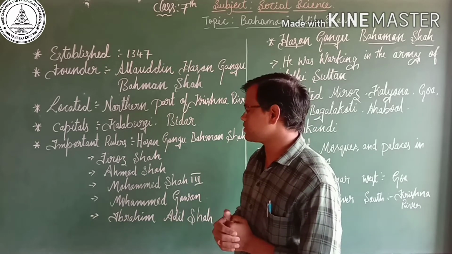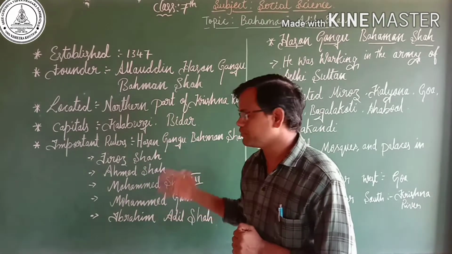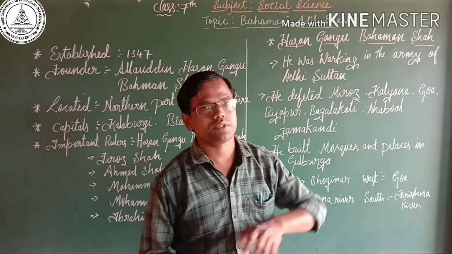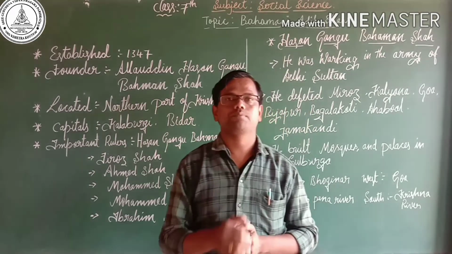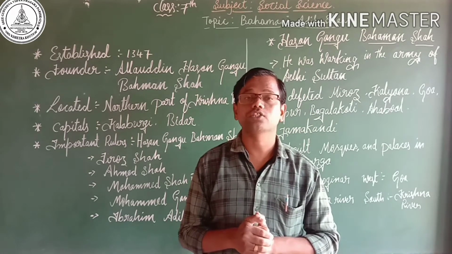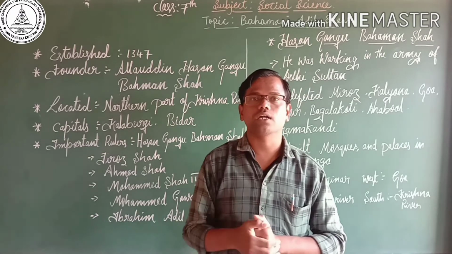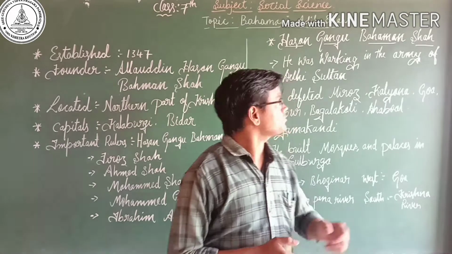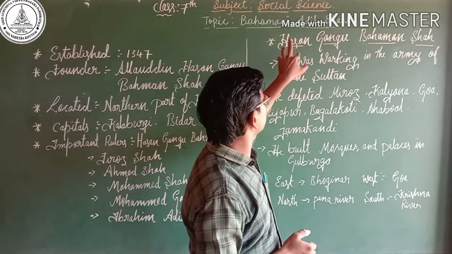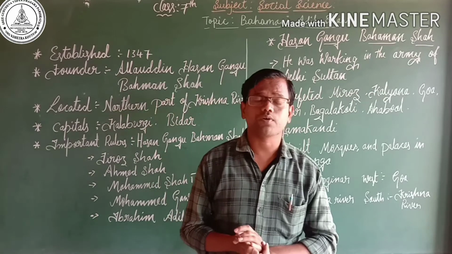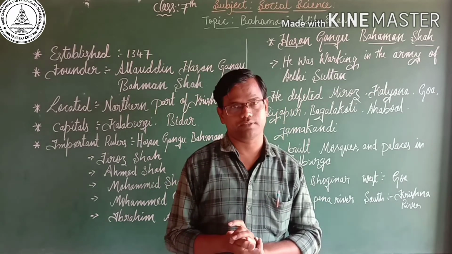So let us discuss the achievements of these rulers. In the first one, Hasan Gangu Bahman Shah, keep one point in your mind: the present Karnataka, Maharashtra and Andhra Pradesh were under the Bahmani dynasty in those days. Hasan Gangu Bahman Shah was the founder of the Bahmani dynasty.